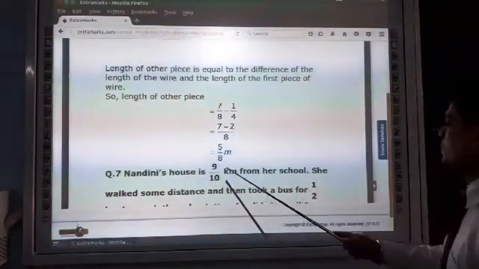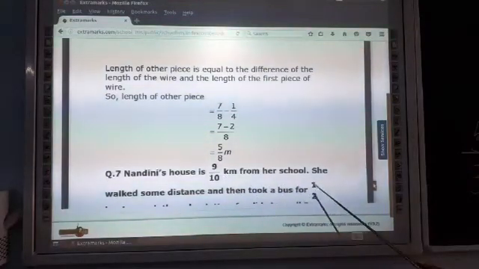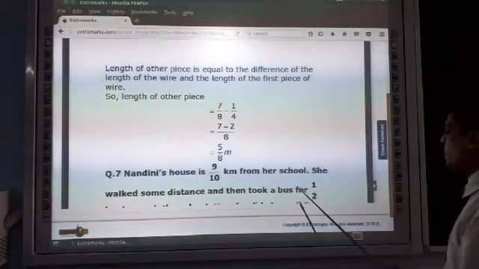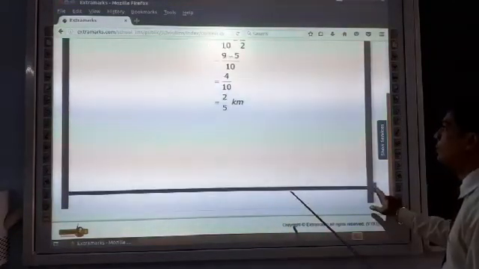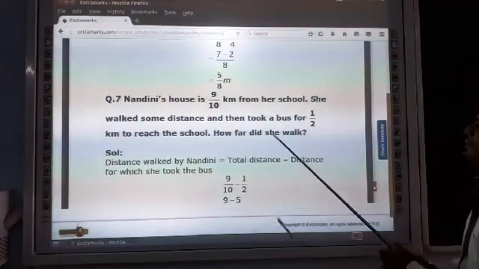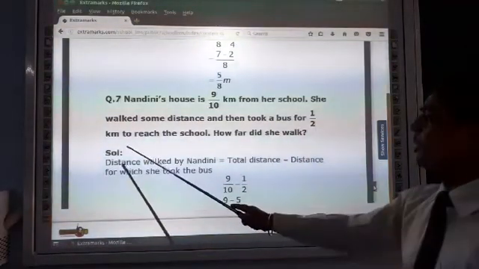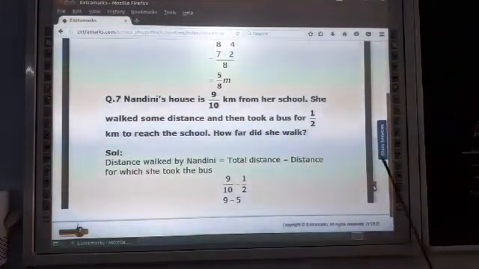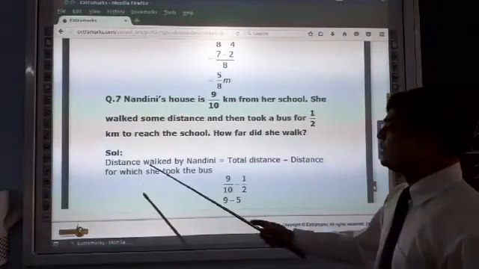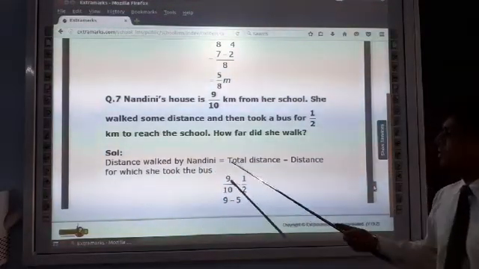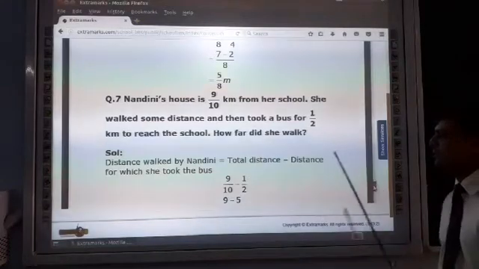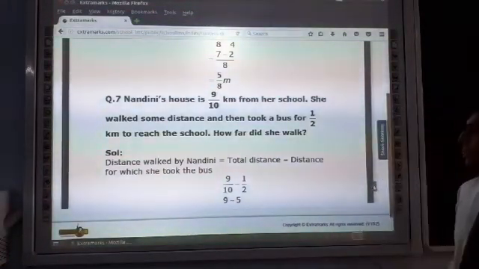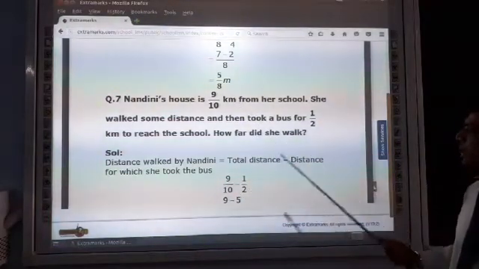Nandini's house is 9/10 kilometer from her school. She walked some distance and then took a bus for 1/2 kilometer to reach the school. How far did she walk? Solution: distance walked by Nandini is equal to total distance minus distance for which she took the bus. 9/10 minus 1/2.